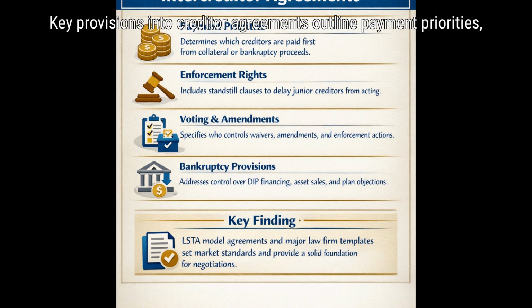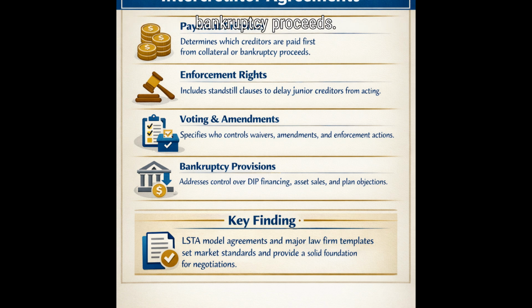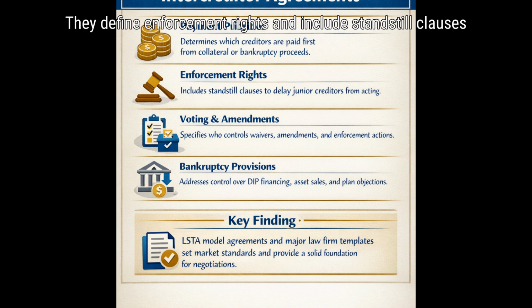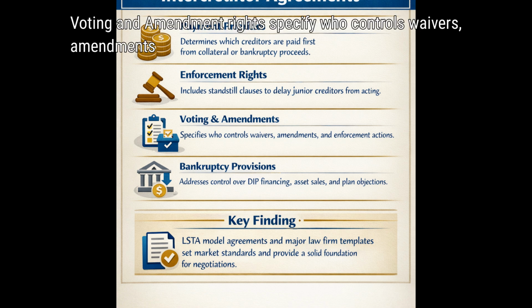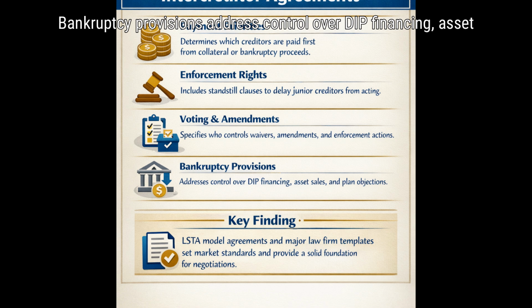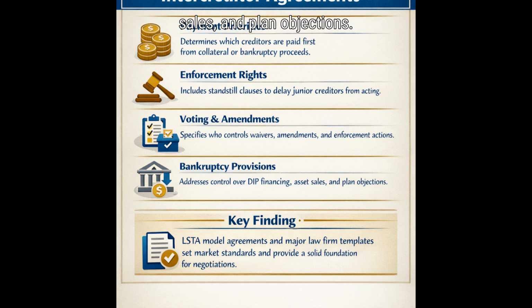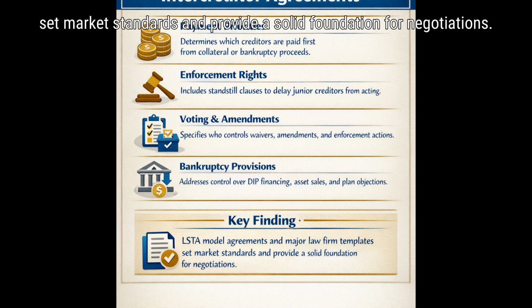Key provisions. Intercreditor agreements outline payment priorities, determining which creditors are paid first from collateral or bankruptcy proceeds. They define enforcement rights and include standstill clauses to delay junior creditors from acting. Voting and amendment rights specify who controls waivers, amendments, and enforcement actions. Bankruptcy provisions address control over DIP financing, asset sales, and plan objections. Key finding: LSTA model agreements and major law firm templates set market standards and provide a solid foundation for negotiations.